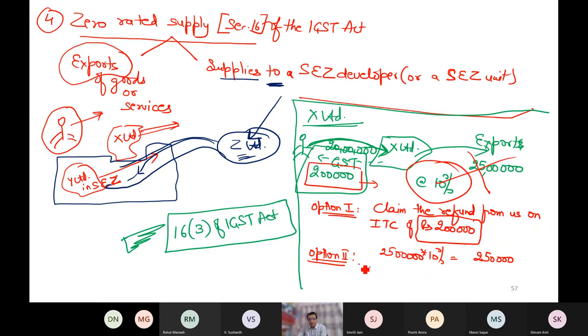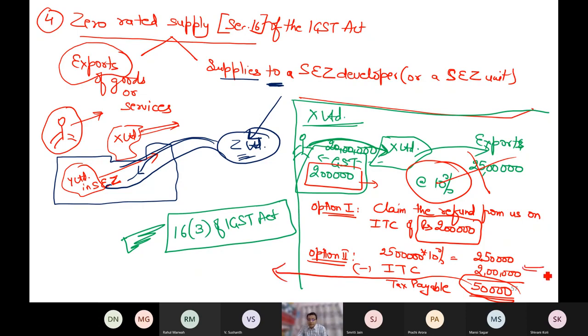Less, because when I will pay output tax, I would be able to utilize my input tax credit of 2 lakh. And now, effectively, how much you are paying? Only 50,000, and government says no issue. We will refund this 50,000 also. Government will refund me this 50,000 also. I will get sooner or later this 50 also.